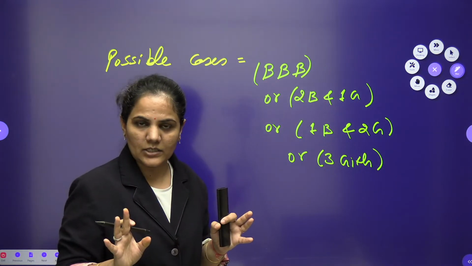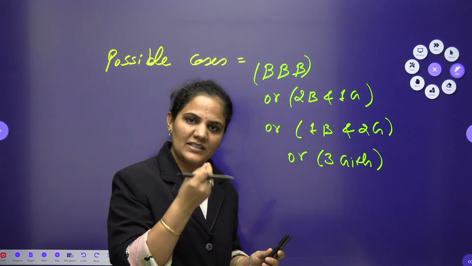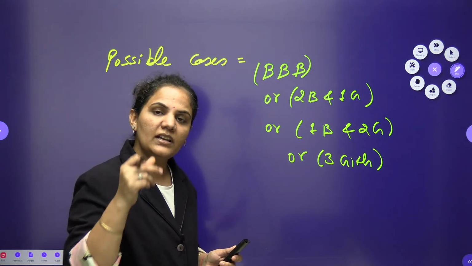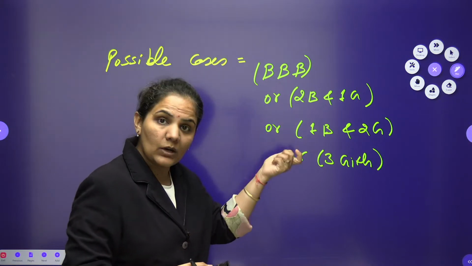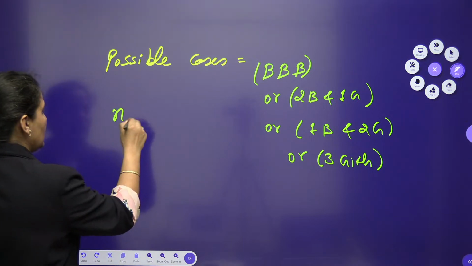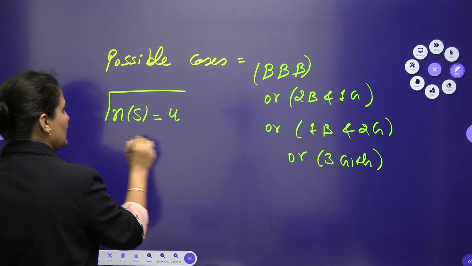No, we are not doing it like this one. We can do the question directly, very simply, by common sense. We can use probability, which is nothing but favorable by total. Favorable is nothing but your required thing. Total is these 4 cases. So you can write down here the total number of outcomes, the total sample space, will be 4.